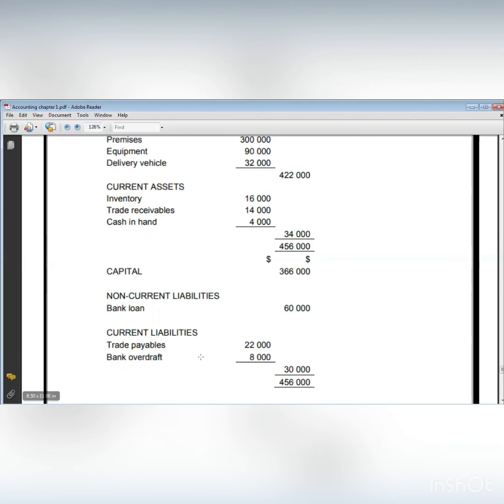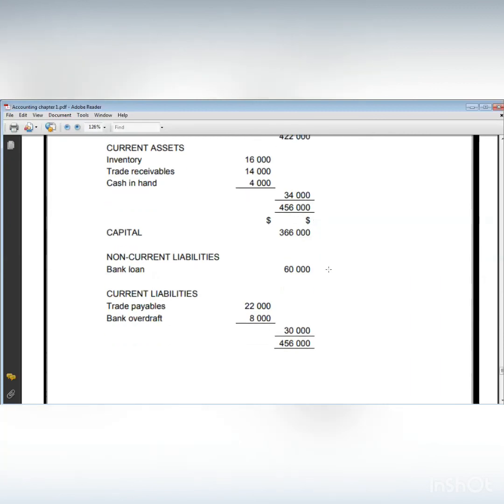Then I'm going to make a line because I'm going to add them, and I will write the total in the last column. Now I will add capital, non-current liabilities, and current liabilities. It gives me 456, and the total of the capital and liabilities should equal the total of the assets.